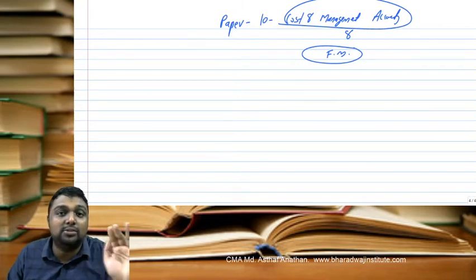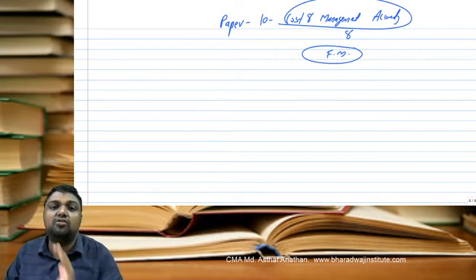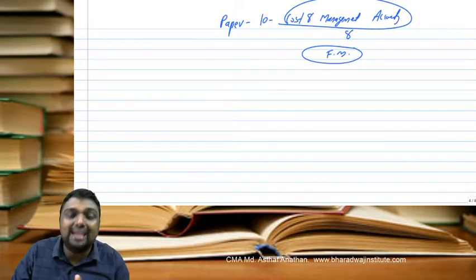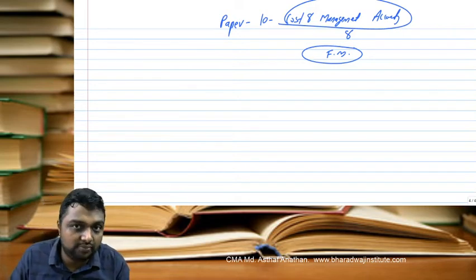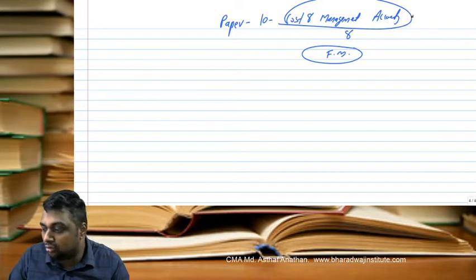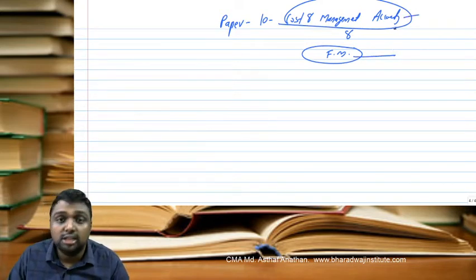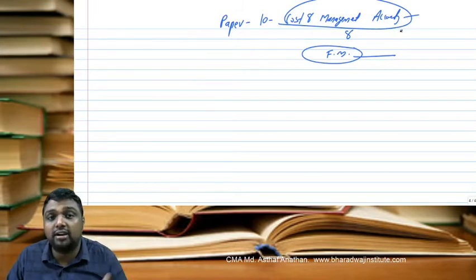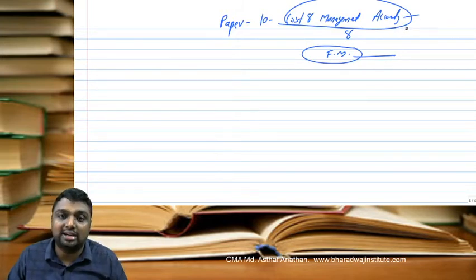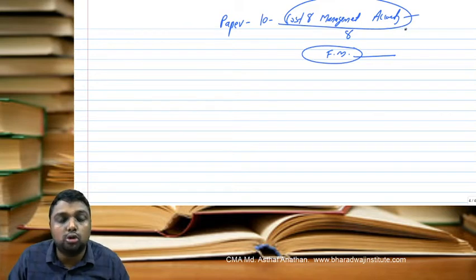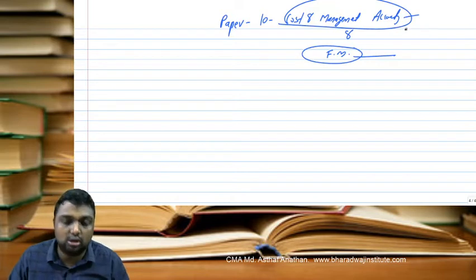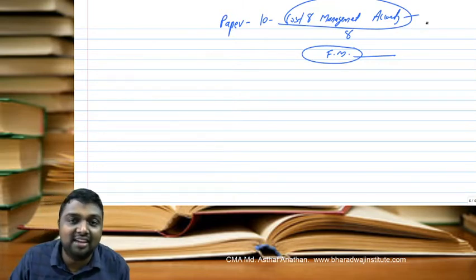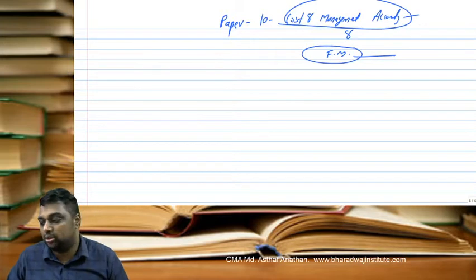Extension is nothing but advanced. It is an extension of your Group 1 costing. So we will have a basic analysis of costing also. See the question pattern of the subject. Here we have two subjects, cost and management accounting and financial management. Some of the friends may be familiar with this cost and management accounting from your Group 1 classes. Those who are doing Group 2 for the first time may not have heard about this costing word.